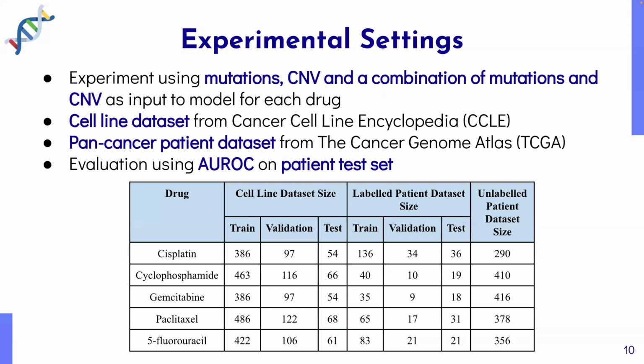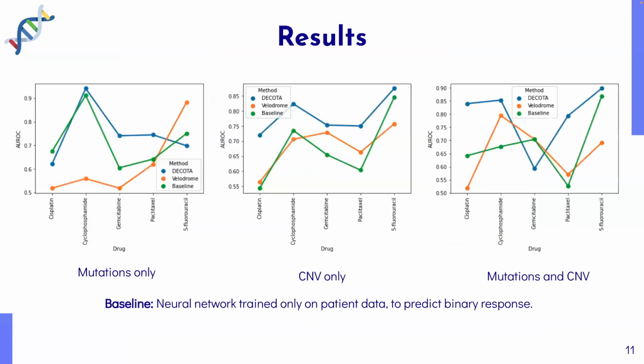We experiment with the inputs to the model for each drug using mutation, CNV, and a combination of mutations and CNV available in FDA-approved panels. We use cell line data from Cancer Cell Line Encyclopedia, CCLE, and pan-cancer patient dataset from the Cancer Genome Atlas, TCGA. All our experiments were evaluated using AUROC on patient test set. To compare performance, we also trained a neural network only on patient data to use as a baseline, shown here in green, and these are our results.